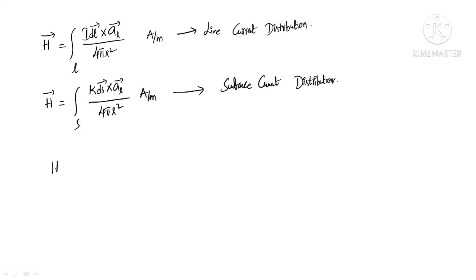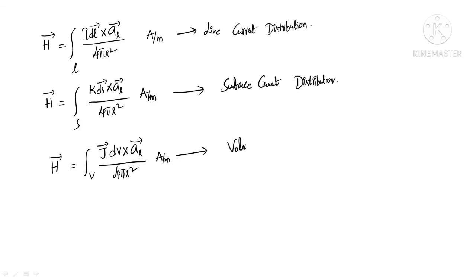Similarly, for volume current distribution, H bar is given by volume integral of J bar dV cross aR bar by 4 pi r square. Always R indicates the line joining the current element and the point of interest.